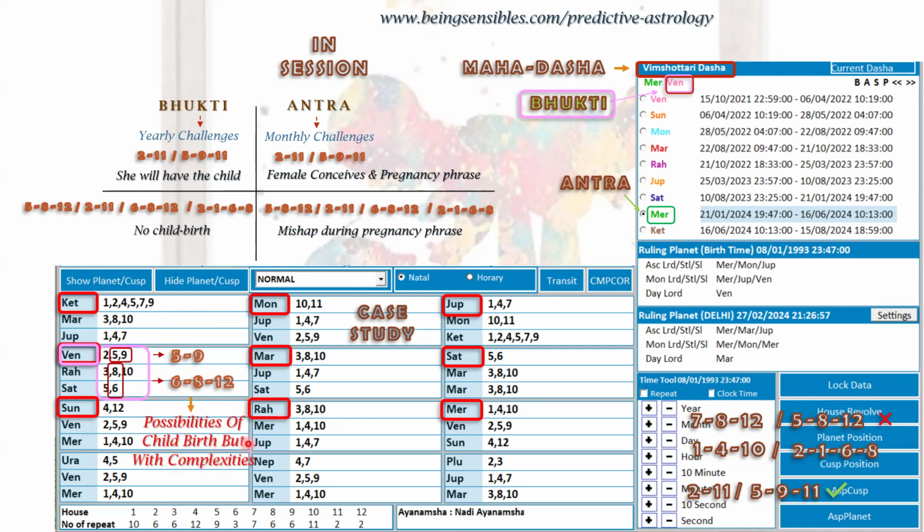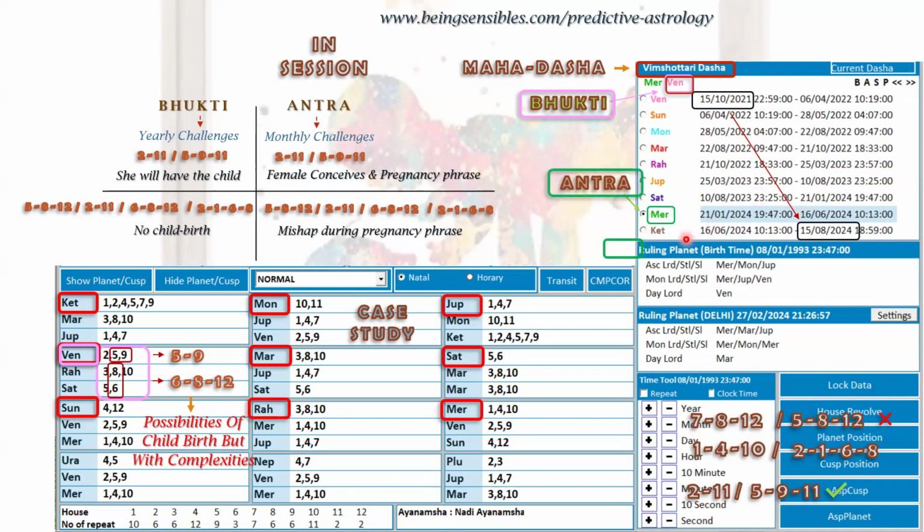There would be some possibility of childbirth, but with complexity, which already started from 2021 October and remains until 15 August 2024. In these 2.5 years you have a probability to conceive or have the baby.